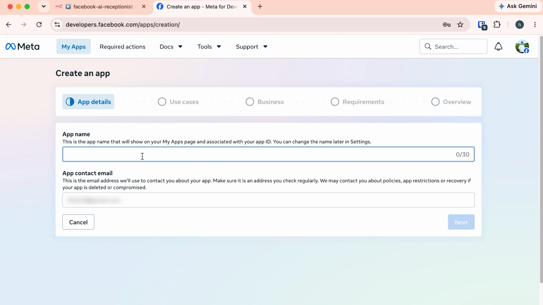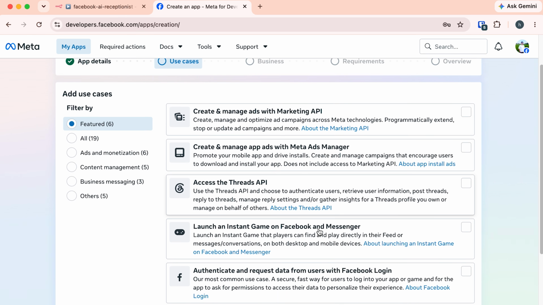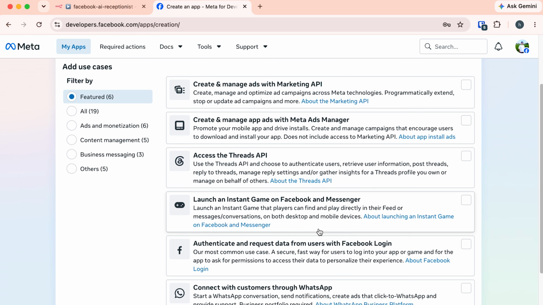Here, give it an app name. I'm going to give it the name n8n Messenger Chatbot and provide your contact email here and then click Next. Now, from this screen, we need to choose a use case. That means we define the purpose of the app. This is not that important.